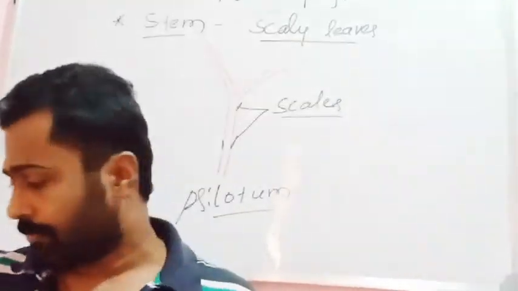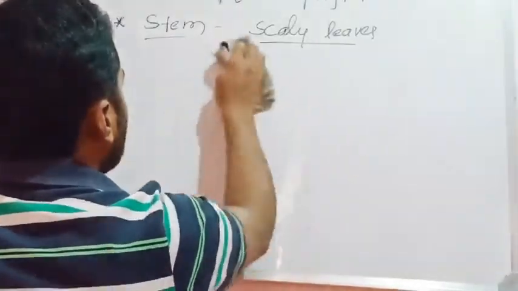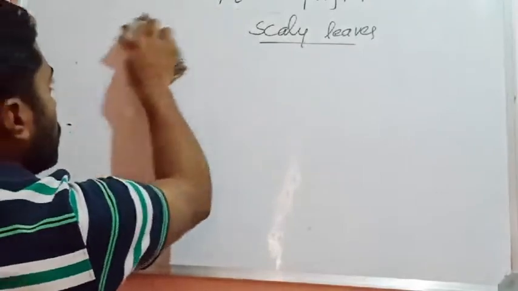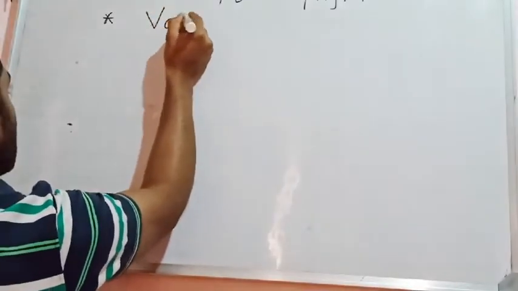Then, when we see the anatomical structure of the pteridophytes, especially the anatomy of the stem, by this nature the pteridophytes are popularly called vascular cryptogams.